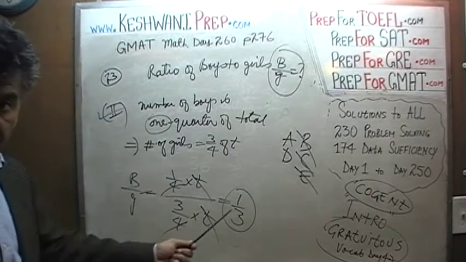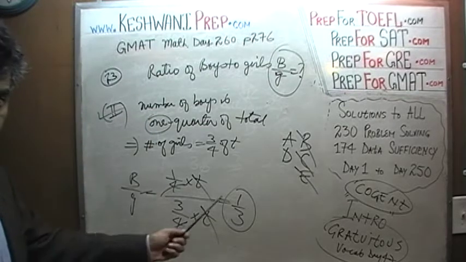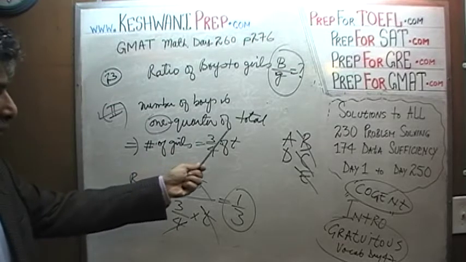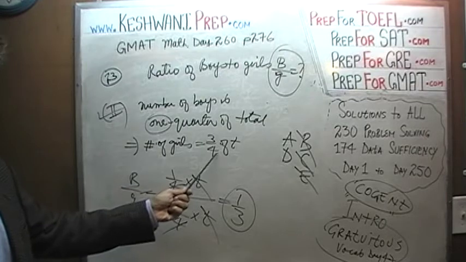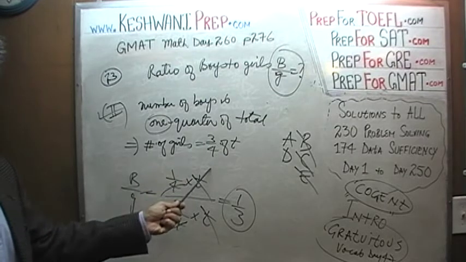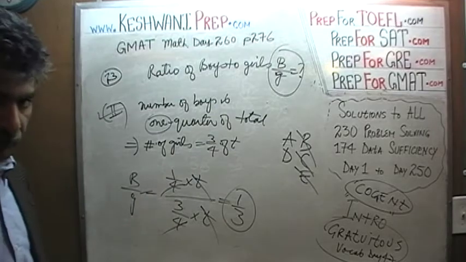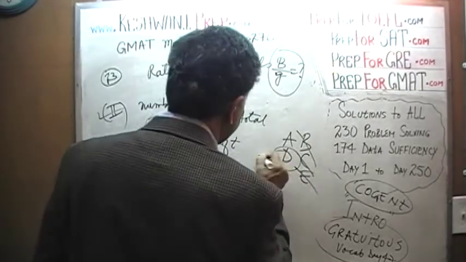We didn't have to do all of this. You understand? We just have to understand from this statement that if the boys are 1/4 of the total, the girls will have to be 3/4 of the total, and as long as we know the fraction of boys and girls of the total amount, we can figure out the ratio. We don't actually have to do any of this. You understand? The answer is D.